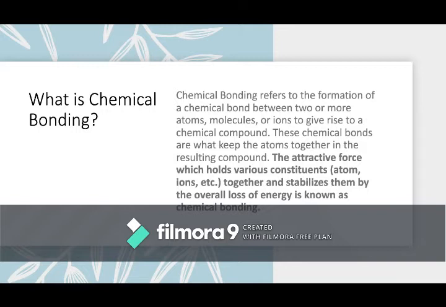The attractive force which holds various constituent atoms or ions together and stabilizes them by the overall loss of energy is known as chemical bonding. Or you can put it simply, a chemical bond may be defined as the force of attraction that holds the constituent atoms together in a molecule.